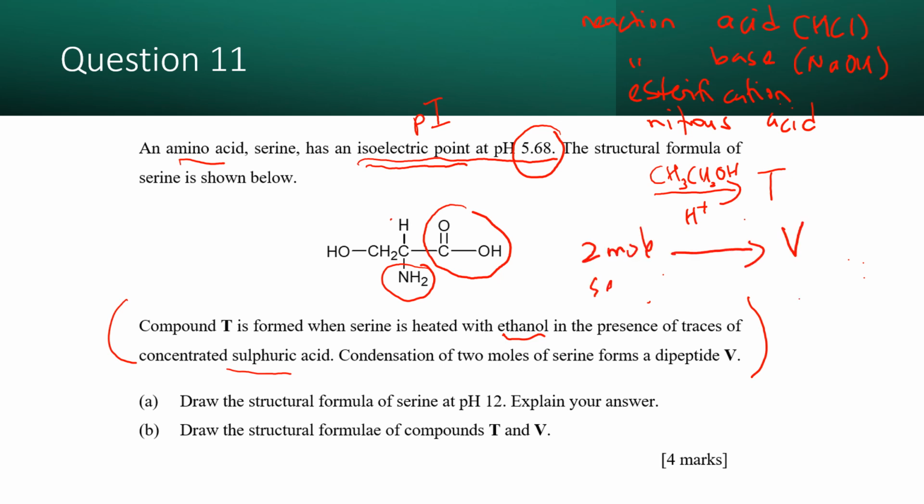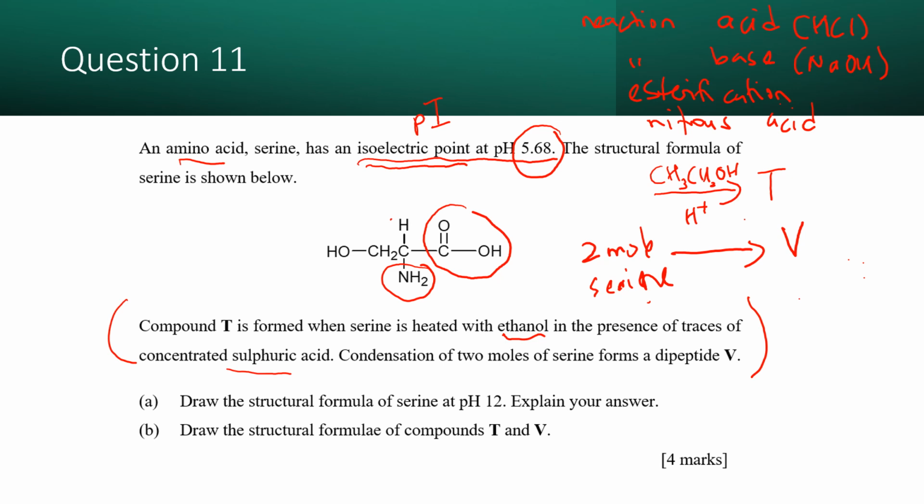We know that if amino acids react with each other, they form a peptide bond. What we learned about the dipeptide is that the carboxylic acid combines with the NH2, becoming an amide.